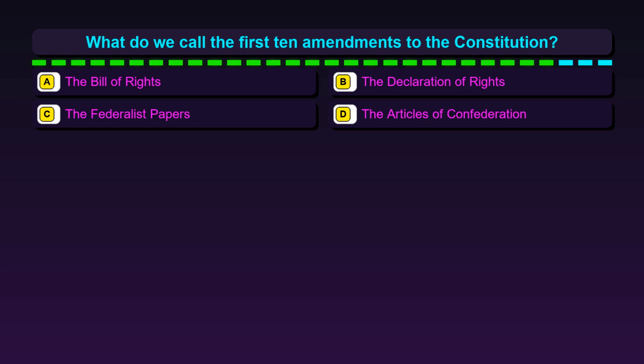Question 17. What do we call the first 10 amendments to the Constitution? Option A, the Bill of Rights. Option B, the Declaration of Rights. Option C, the Federalist Papers. Option D, the Articles of Confederation.